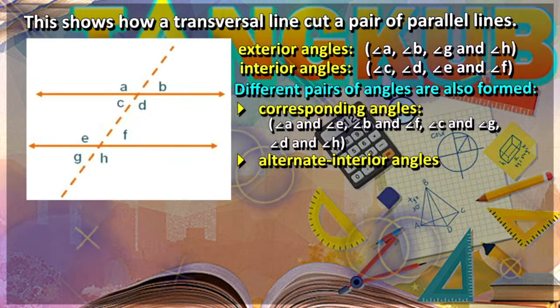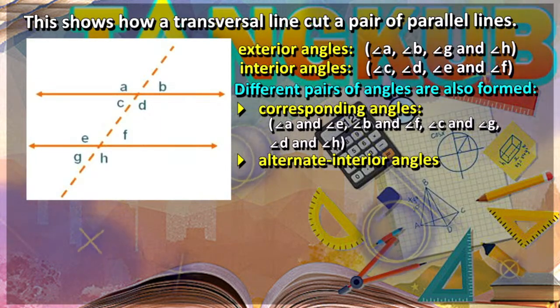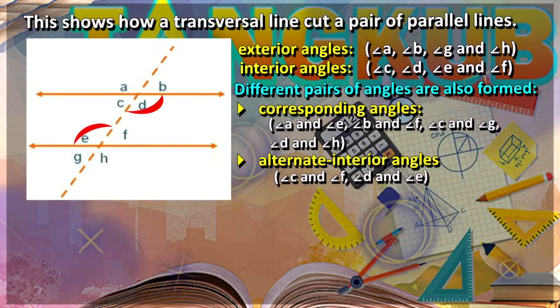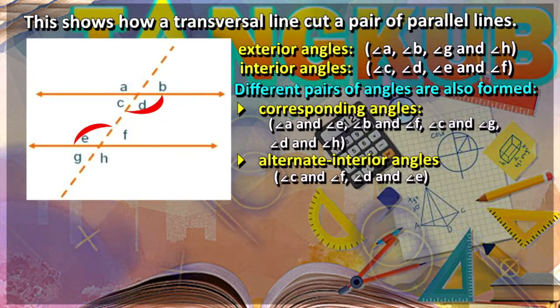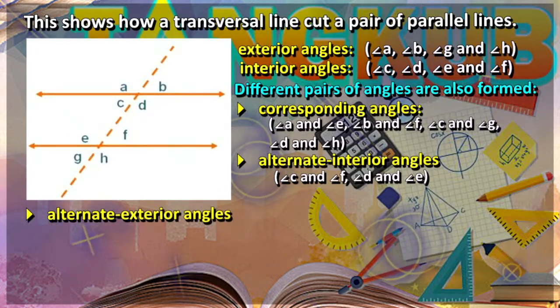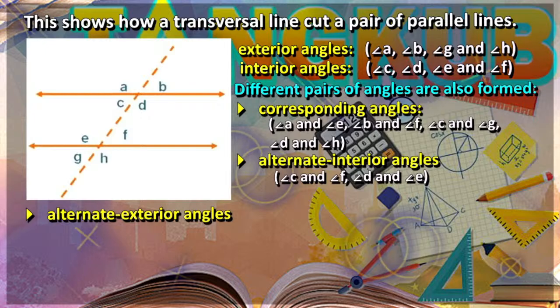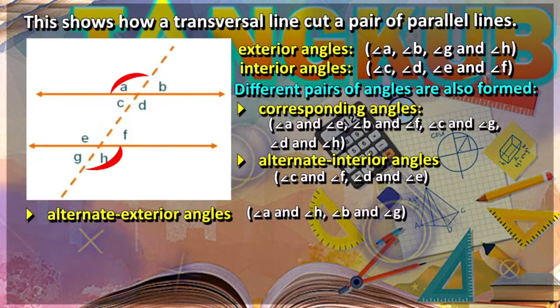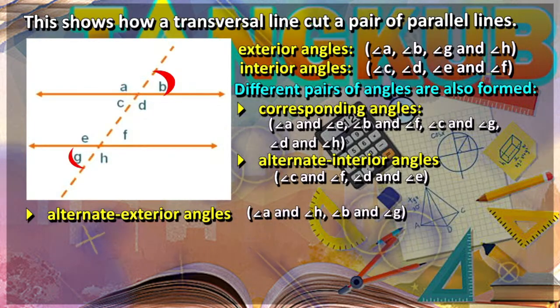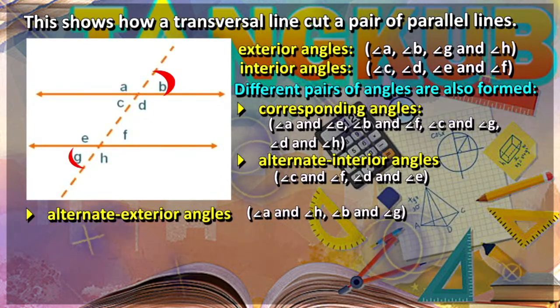In the given illustration, the alternate interior angles are angle C and angle F, and also angle D and angle E. Next pair is alternate exterior angles. The alternate exterior angles in the given are angle A and angle H, and angle B and angle G.